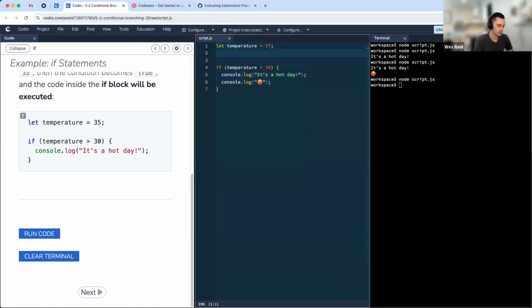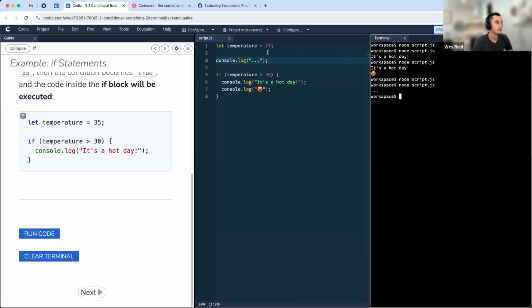Just to be really clear, if there's any other code around it, that code will still run as expected, and this code will run if the condition is hit. So for an if statement, we just need to pass in some kind of condition. All the code within that block will run if the condition evaluates to true. Any questions on this before I move ahead?